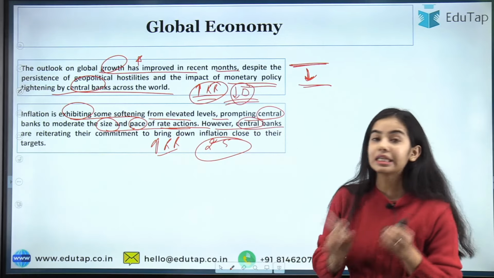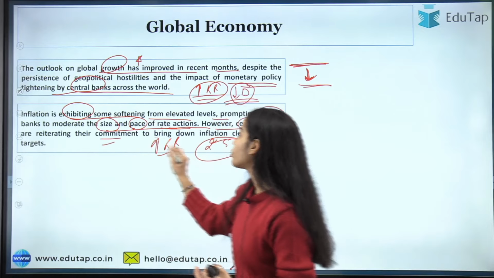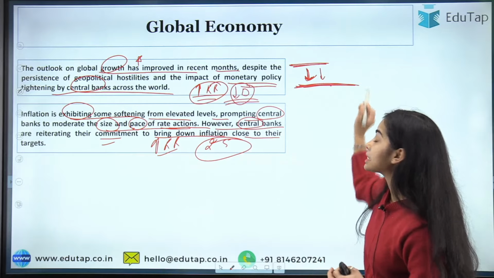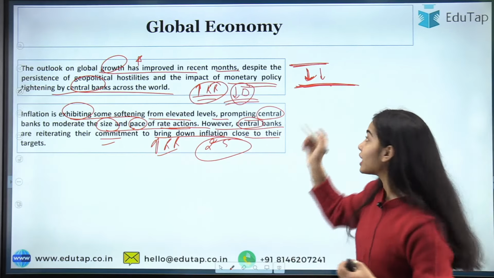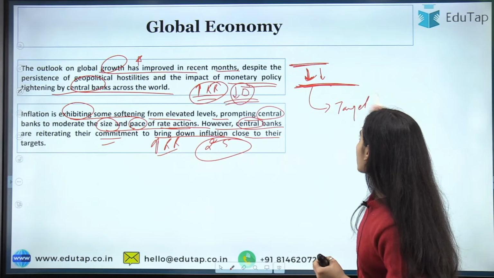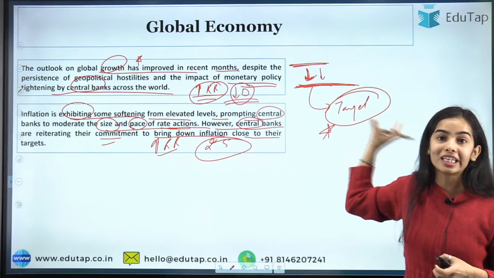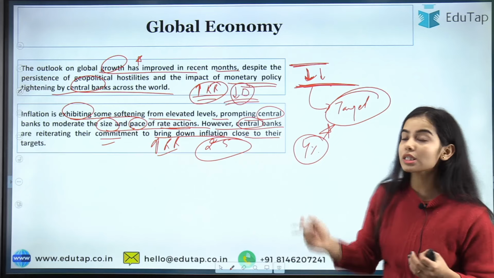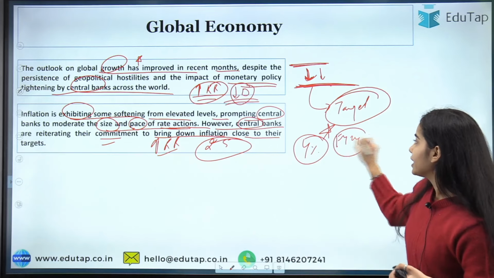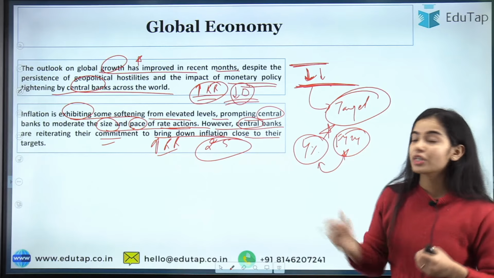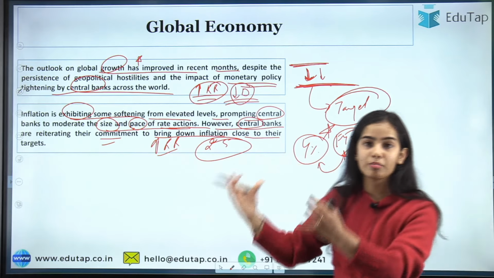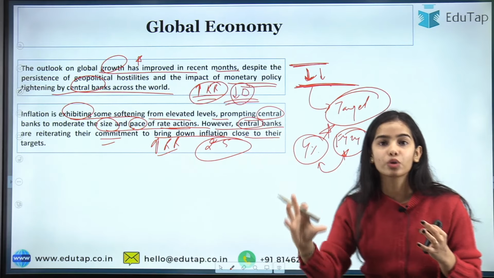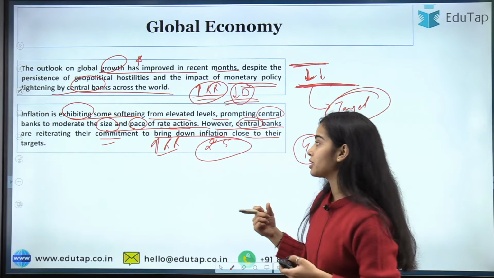However, the central banks are reiterating their commitment to bring down the inflation close to their targets. I have told you that the inflation has reduced, but it is still at a very elevated level, and we have to bring it to the target. All the economies are focusing on bringing inflation around their target. We have the target of 4%. The Reserve Bank of India wants that by the financial year 24, we should bring our inflation around 4%. Similarly, other economies also have the target to bring their inflation to around their target percentage.